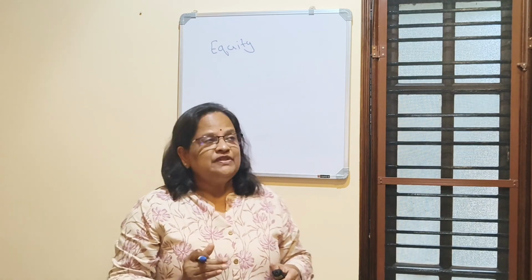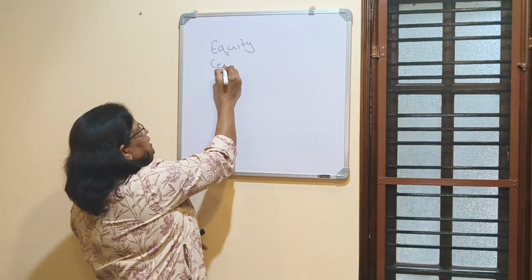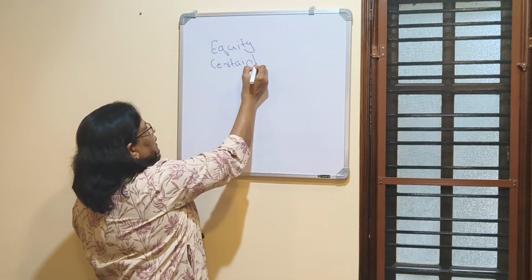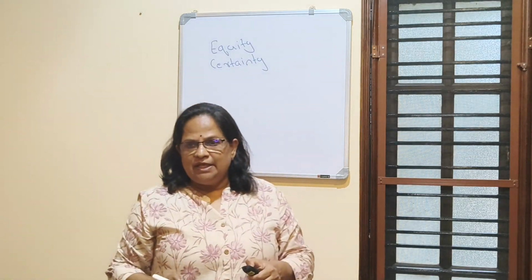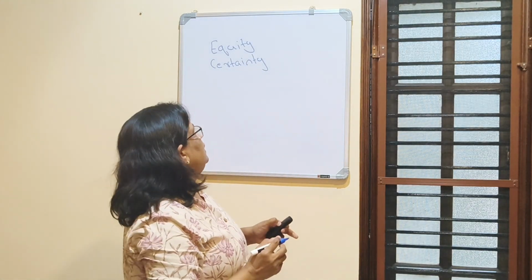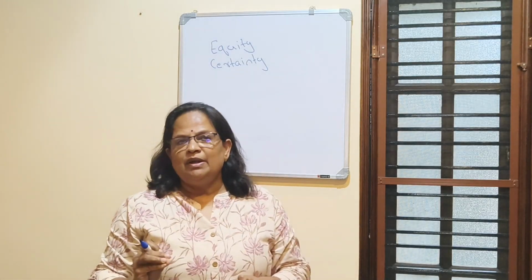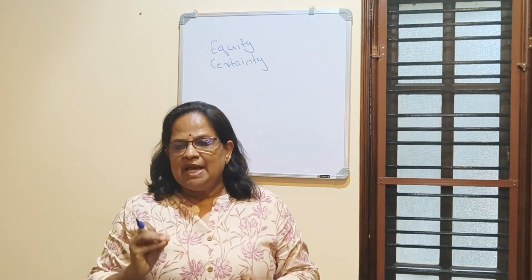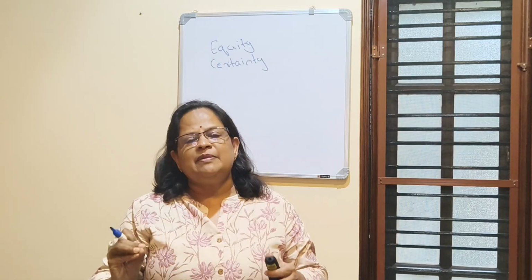Second one is canon of certainty. So first is equity, second is certainty. So certainty, so you have to remember what is canon of certainty. Tax system should be clear, definite and predictable.